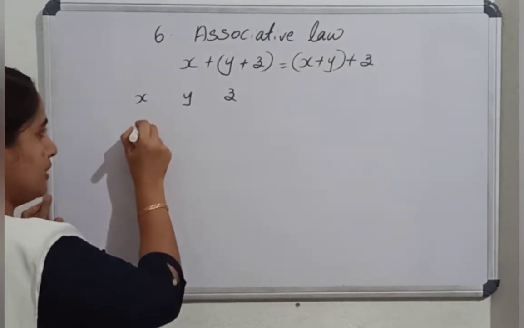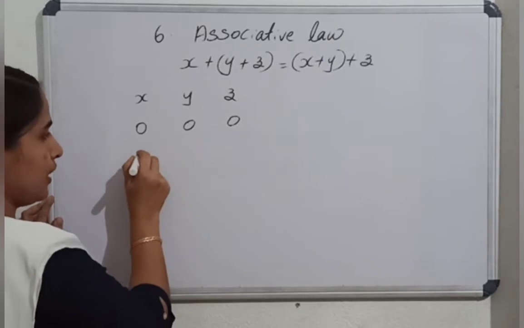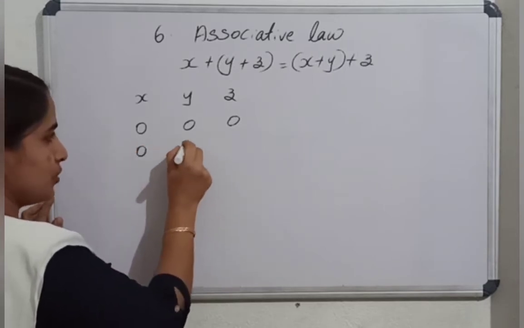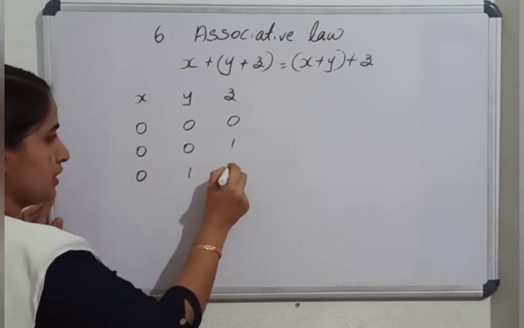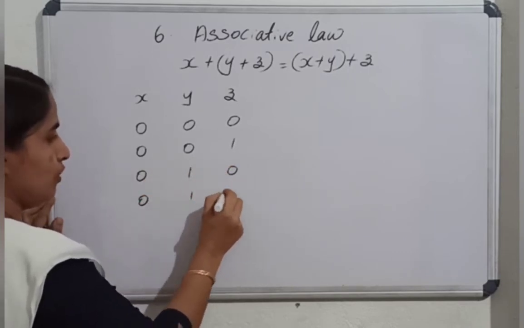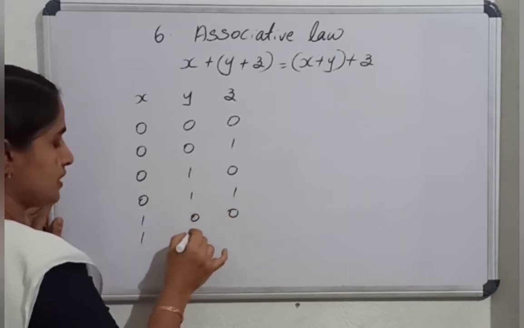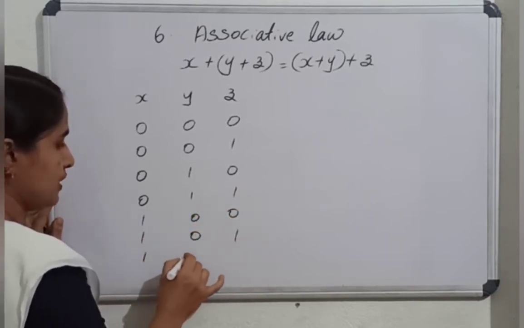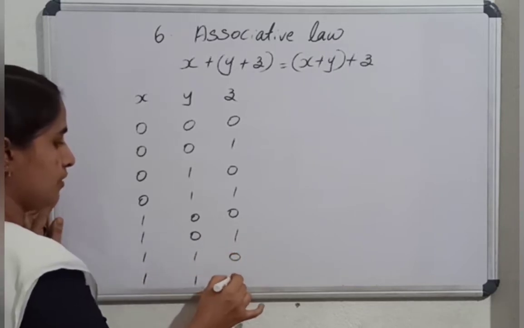So we can write it as 0 0 0. Then you write the next term as 0 0 1. Next is 0 1 0. Next 0 1 1. Next is 1 0 0. Next 1 0 1. And the next one is 1 1 0. And finally 1 1 1.